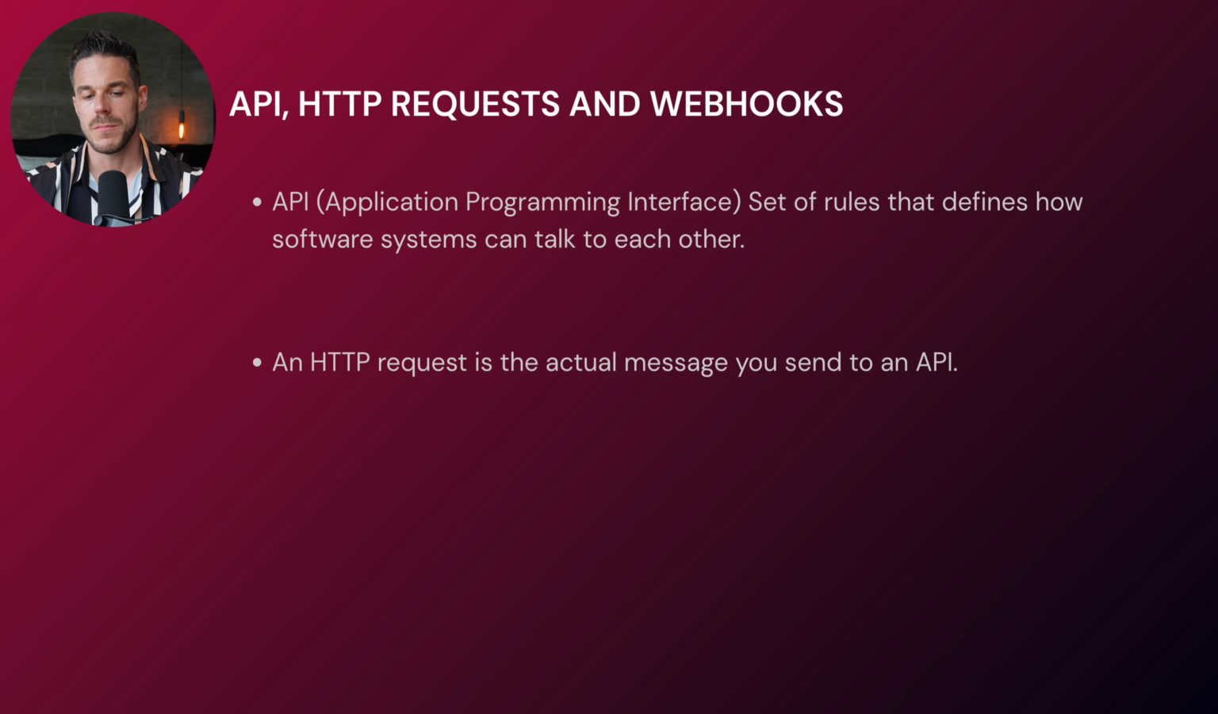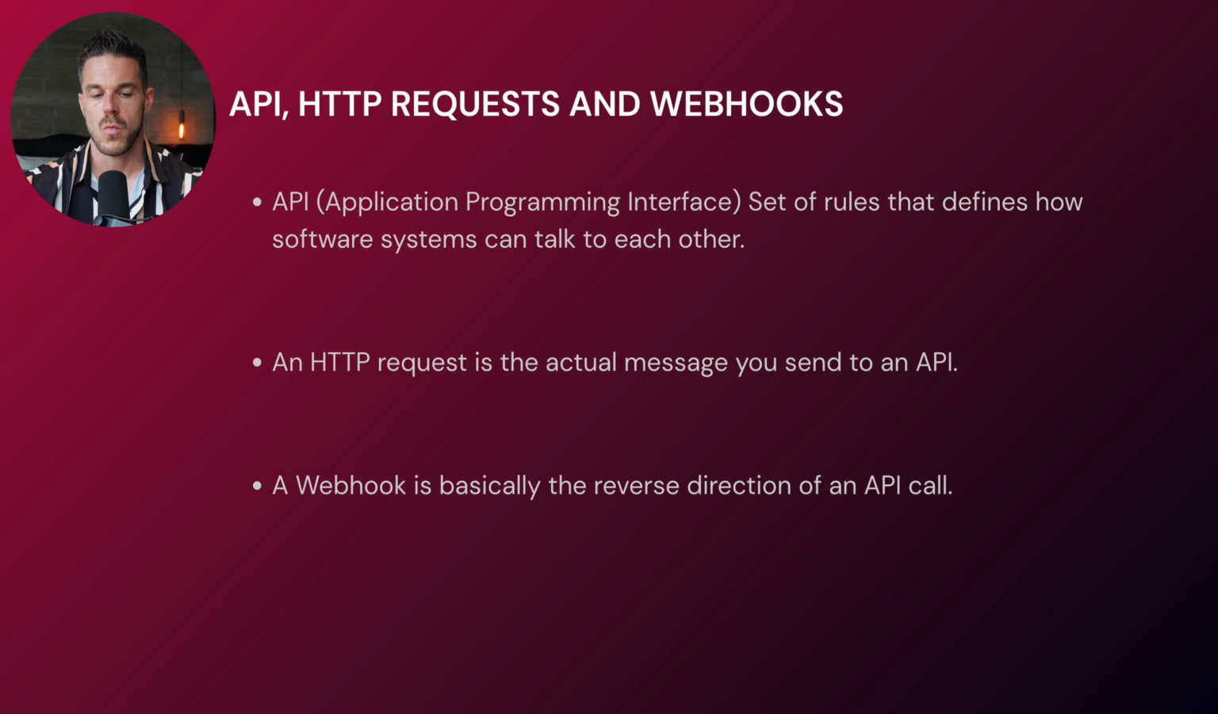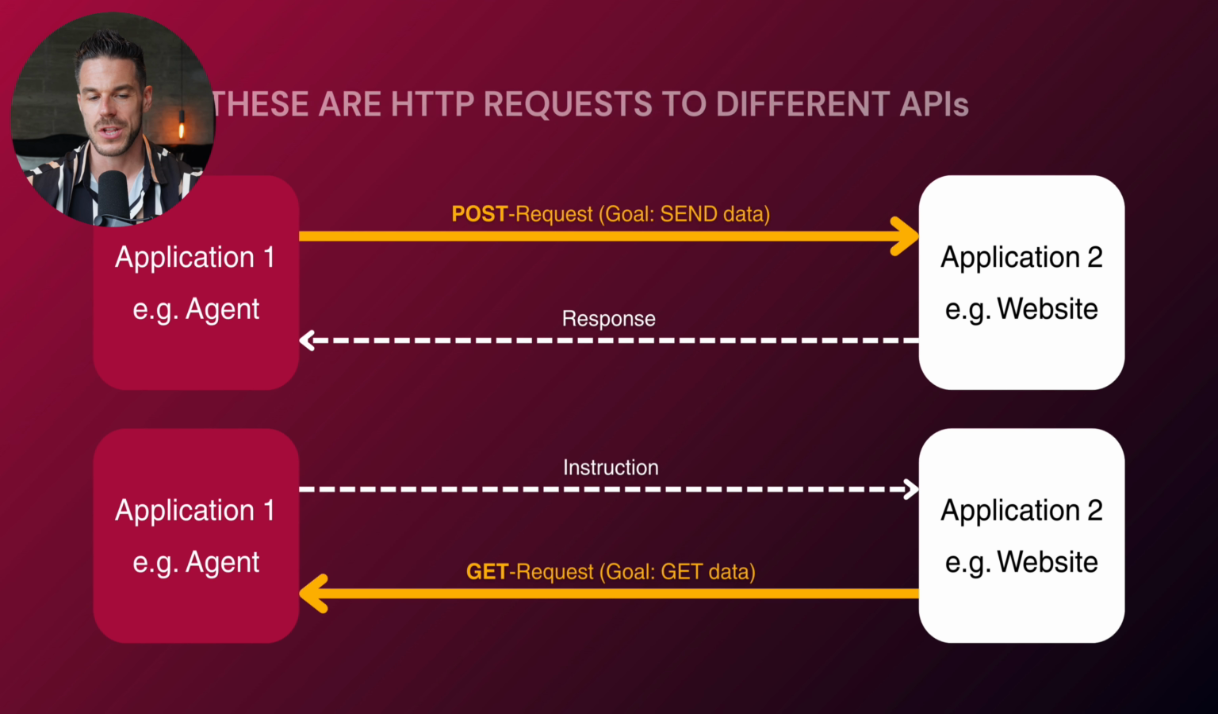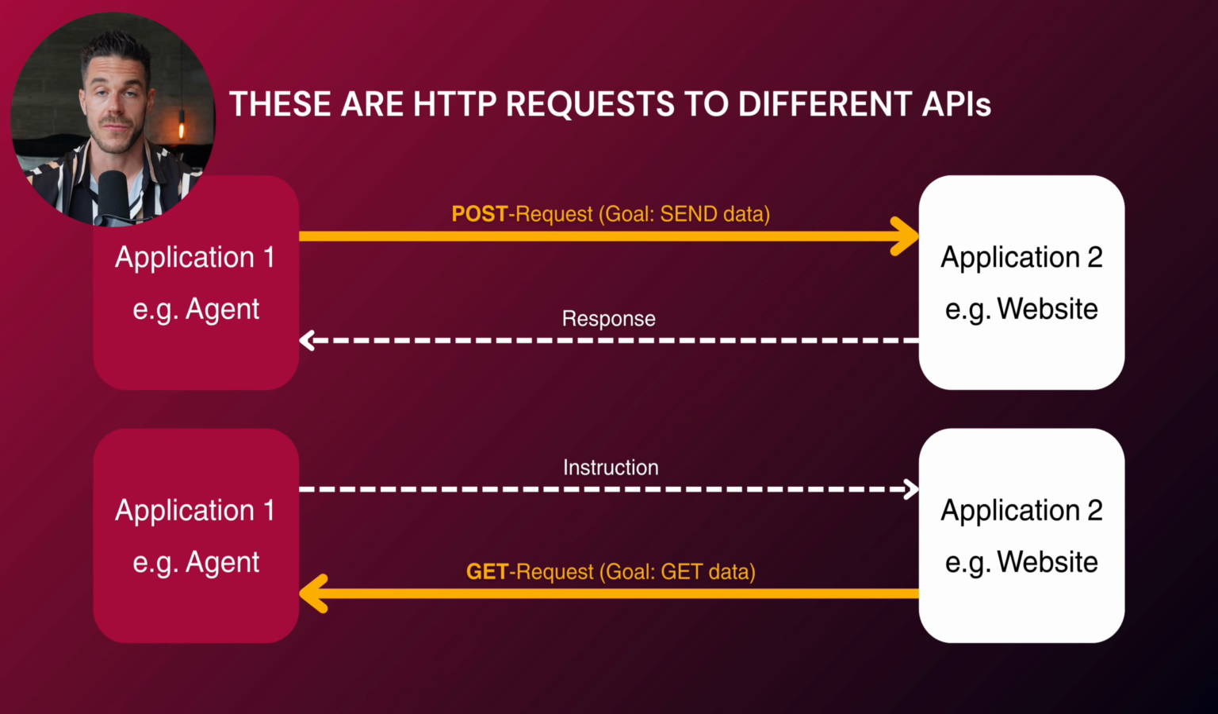An HTTP request is the actual message you send to an API. So more or less the data that gets exchanged, this is done via an HTTP request. And then we have a webhook, and a webhook is basically the reverse direction of an API call. And I will illustrate that in a second, then you will totally understand what I mean with that. All right, so let's begin with the different types of HTTP requests to different APIs.